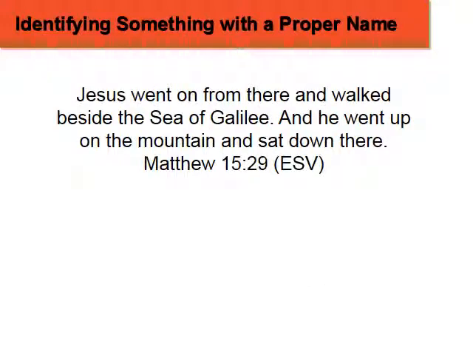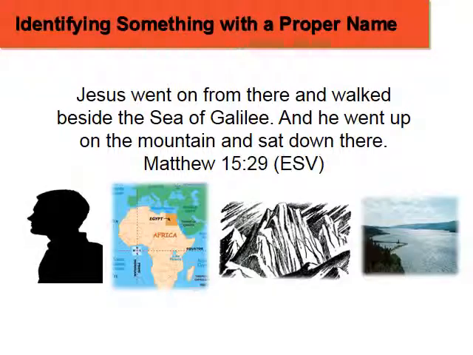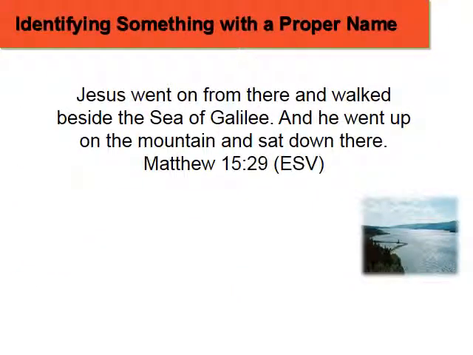Let us try another one. What does the name Galilee represent in this verse? Jesus went on from there and walked beside the Sea of Galilee, and he went up on the mountain and sat down there. Matthew chapter 15, verse 29 from the English Standard Version. Does it refer to a person, country, landform, body of water, or something else? If you said body of water, or sea, you are correct. Here, the verse states Sea of Galilee. Therefore, you know that the name Galilee refers to a sea.